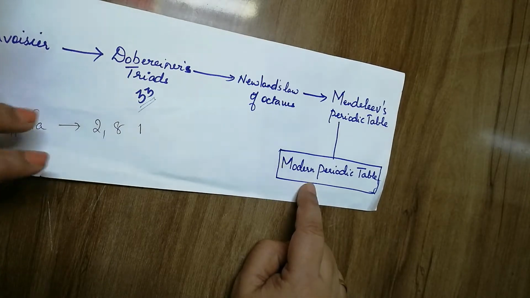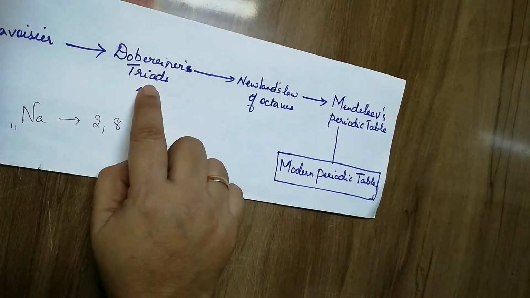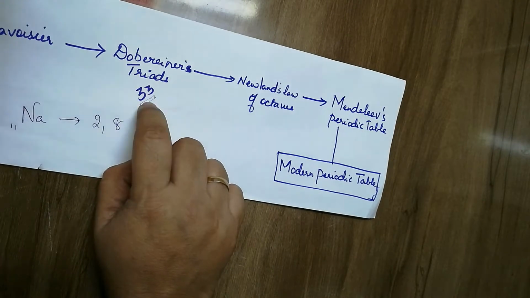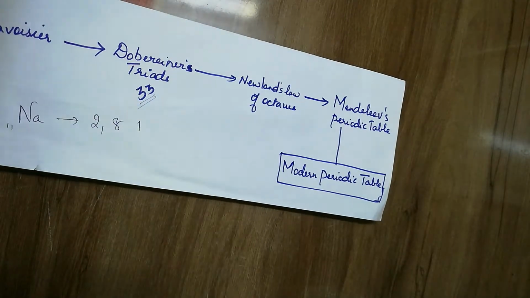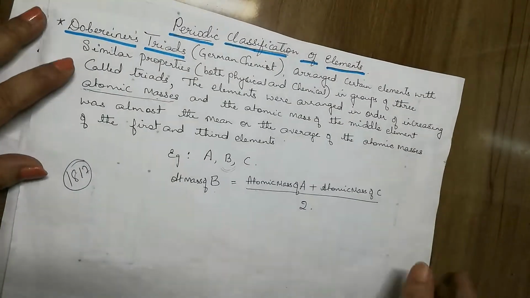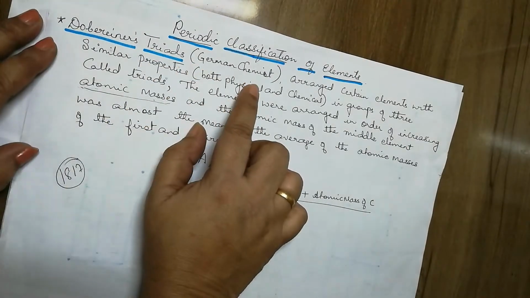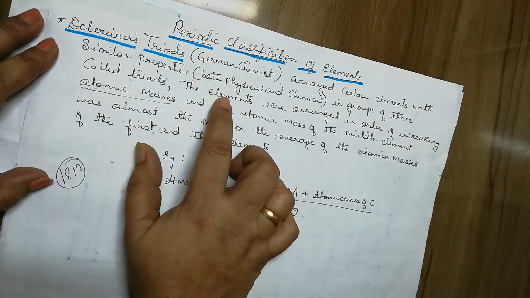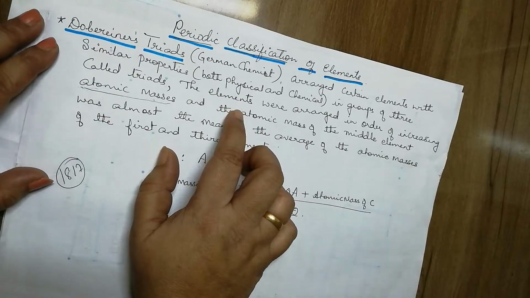To start with Dobereiner triads, during his time 33 elements were known. Now we'll see how he classified. He was a German chemist and in 1817 he proposed his classification.